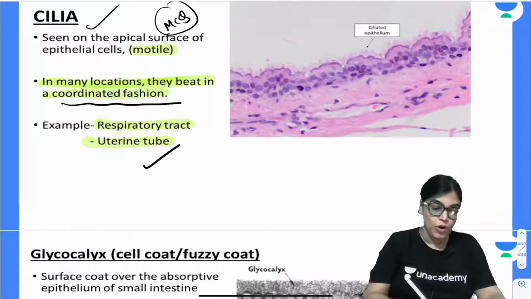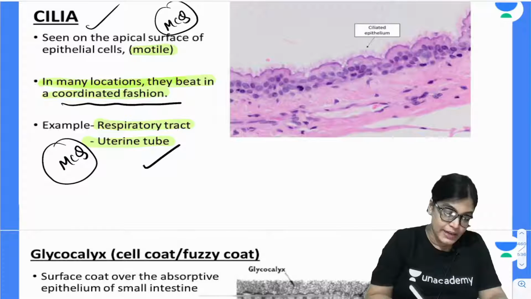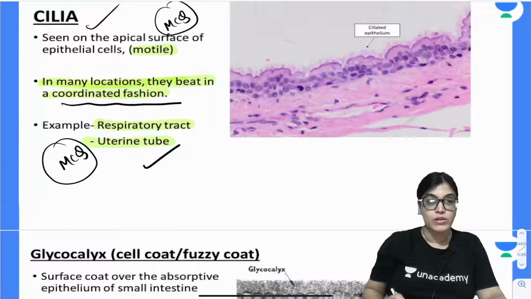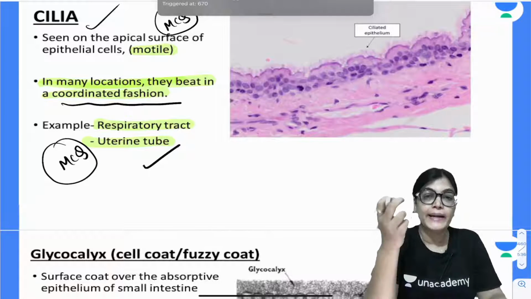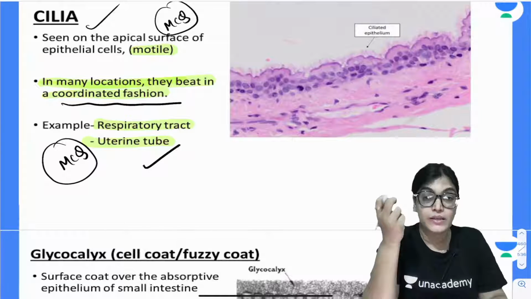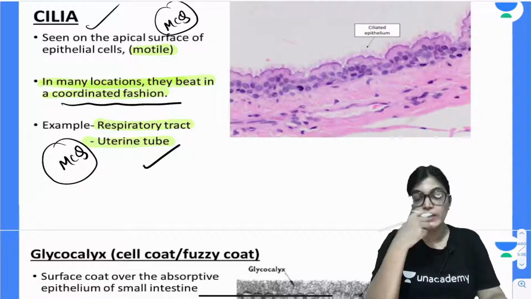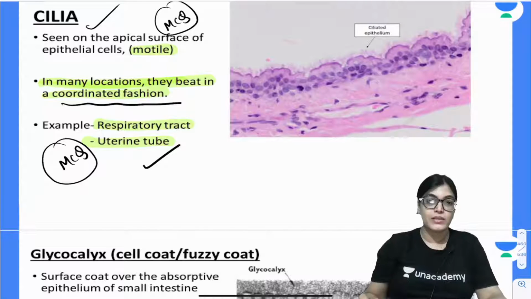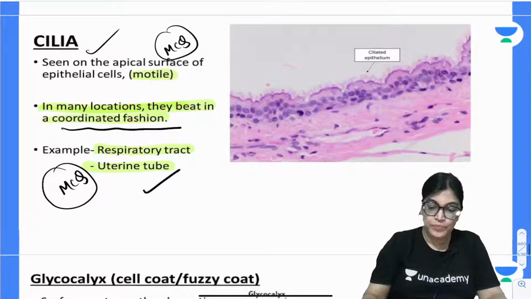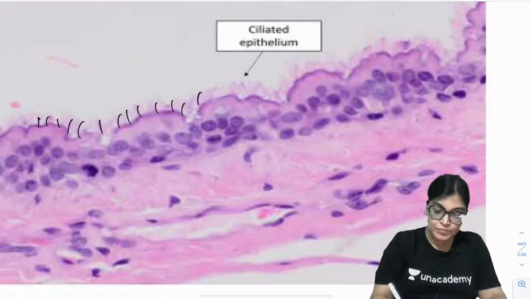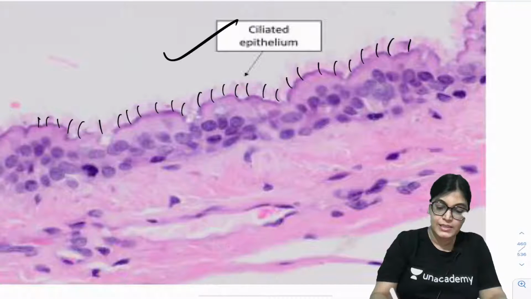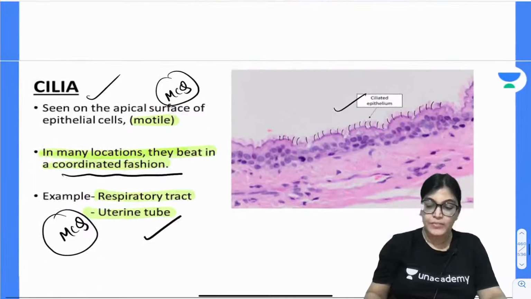The examples are important for your MCQs: it is present in the fallopian tube, also called the uterine tube, and the respiratory tract. Because it beats in a coordinated way in one direction, it does not let any foreign structures, dust particles or microorganisms enter the respiratory tract, and it also causes the motility of the ovum. Here is a diagram where you can see these modifications on the apical aspect, the longer ones which are motile, the ciliated epithelium present in the respiratory epithelium and the fallopian tube.